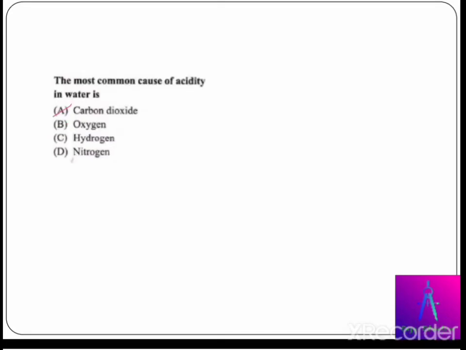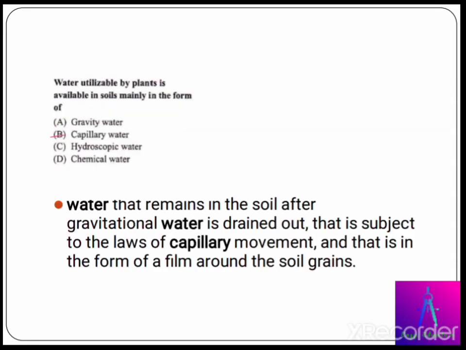The most common cause of acidity in water is... it's a very easy question, and the correct answer for this is option A, carbon dioxide or CO2. Water utilizable by plants is available in soils mainly in the form of... The correct answer for this question is capillary water.